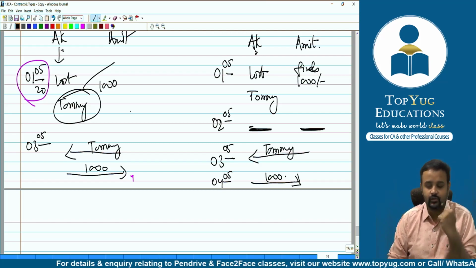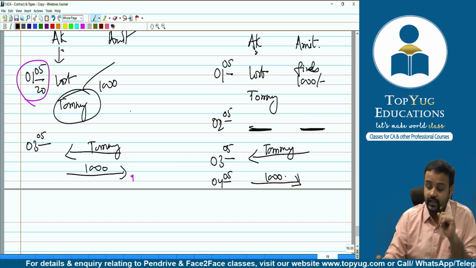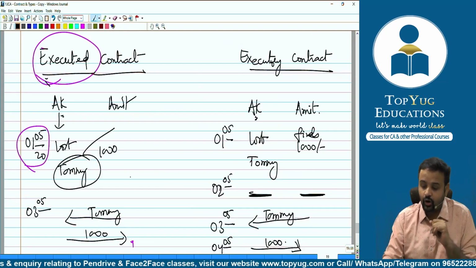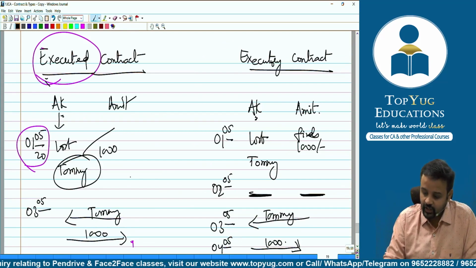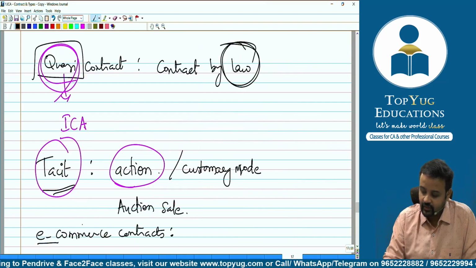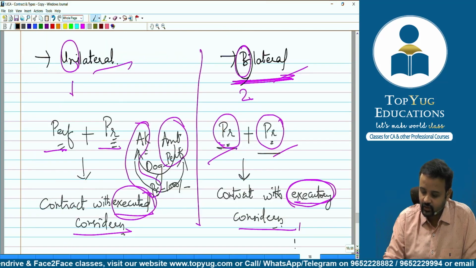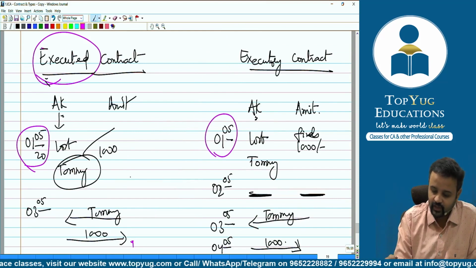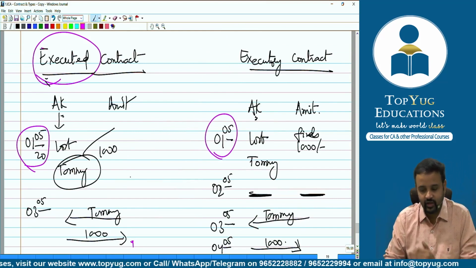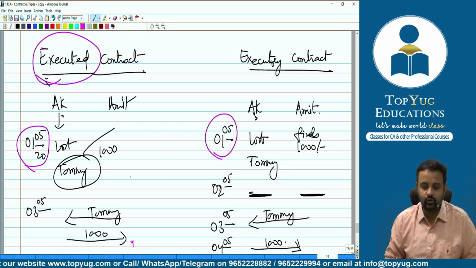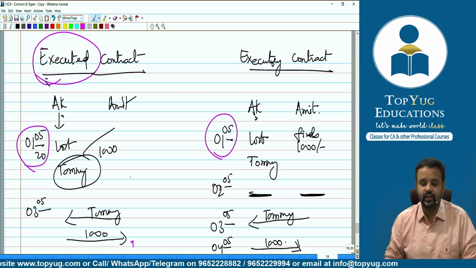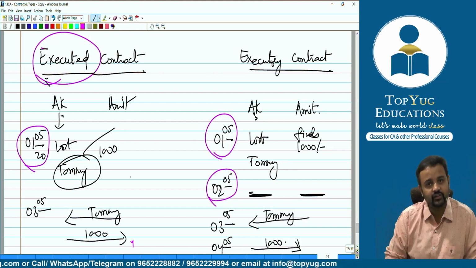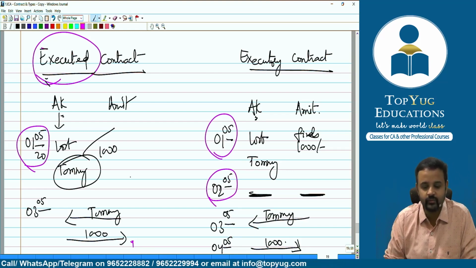Okay, sir. So now what? Now let's understand executory contract. Tell me, on 1st of May, when the contract comes into existence, will we call it an executed contract or an executory contract? Contract has come into place, but no one has performed. So obviously it is executory. Then 2nd of May is also executory because none of them have performed their part.